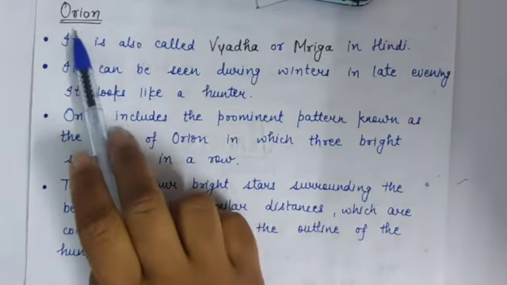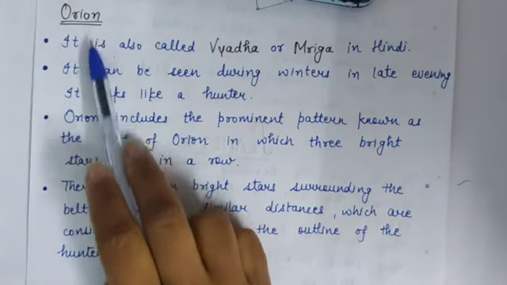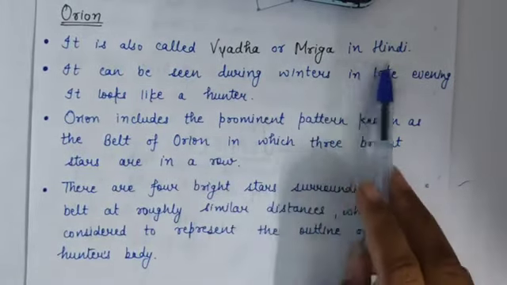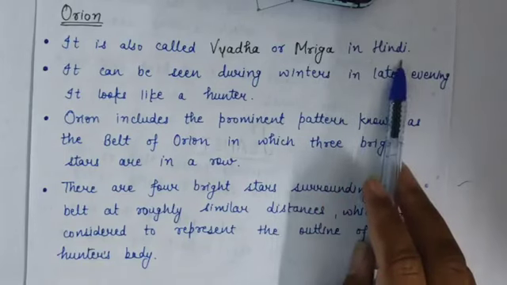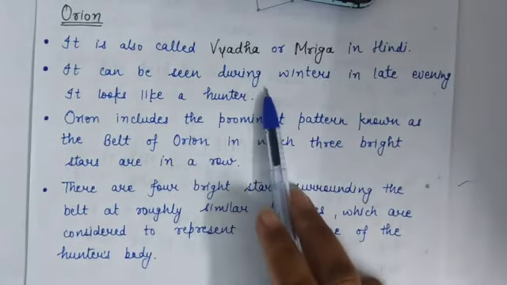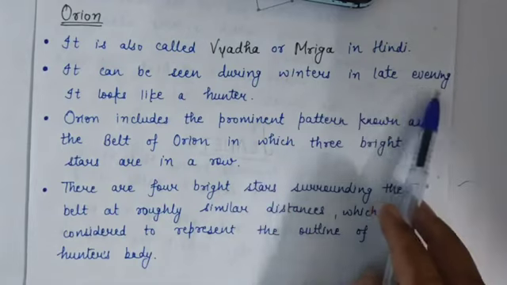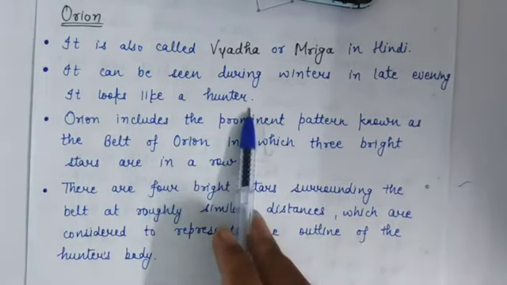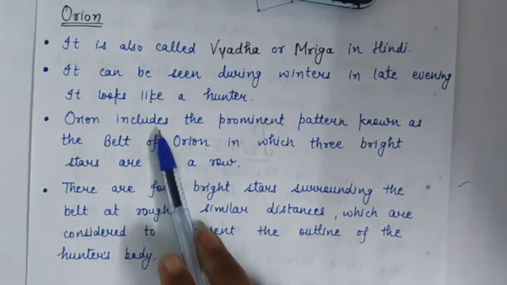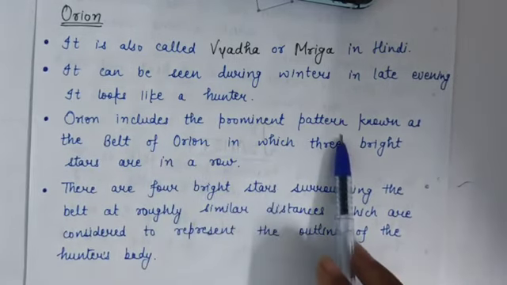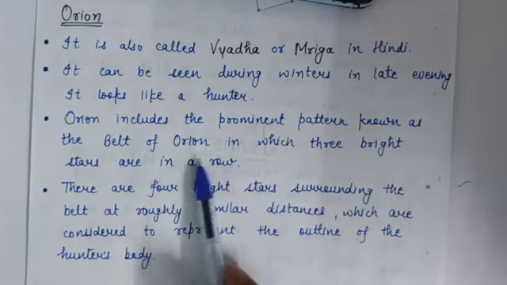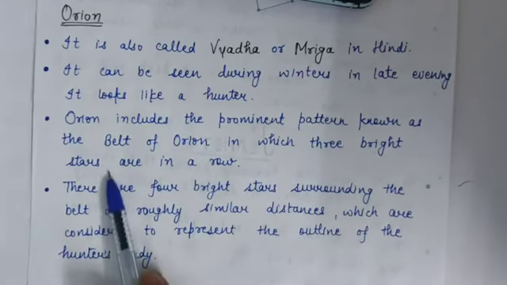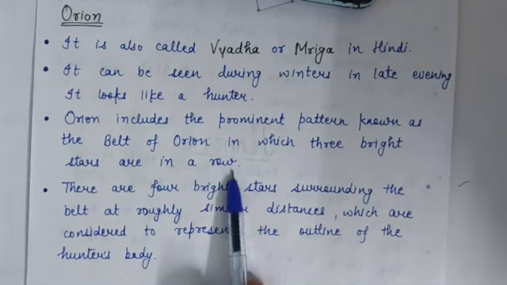Now the next constellation is Orion. It is also called Vyadh or Mrig in Hindi. It can be seen during winters in the late evening, and it looks like a hunter. Orion includes the prominent pattern known as the Belt of Orion, in which 3 bright stars are in a row.